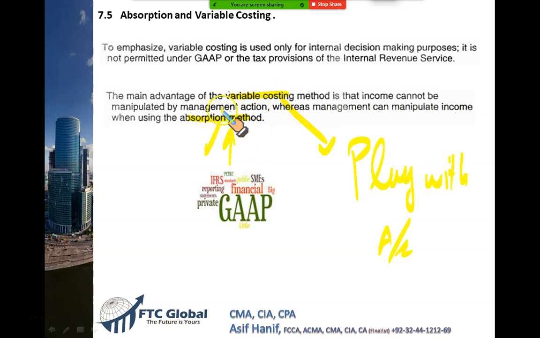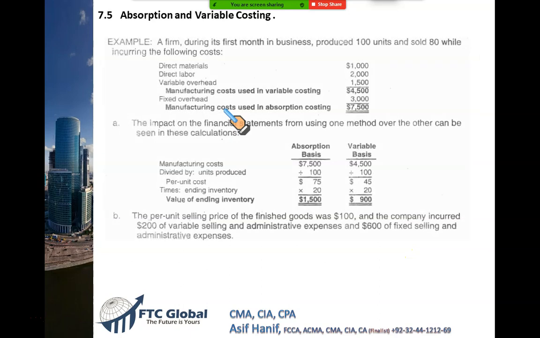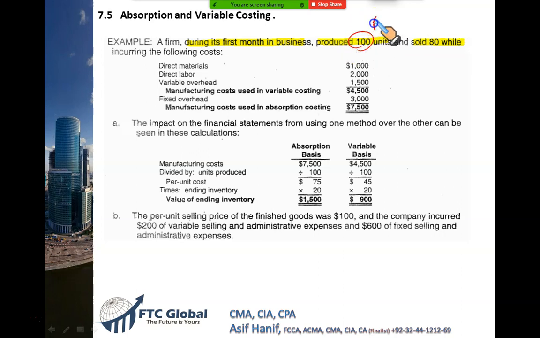So remember, in absorption costing method, you can manipulate profit. How? Let's take an example. A very good example is here. Now let's try to understand the scheme, how you can play with the profits under absorption costing. A firm during its first month in business produced 100 units, and sold only 80 units. Now this is our production, P, this is our sales, S. Clearly we produced more than sales. We produced 100, sold 80, which means the 20 units will be in the closing finished goods inventory, in the closing stock.